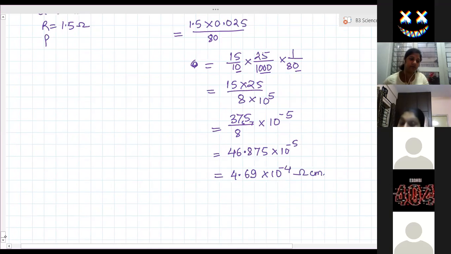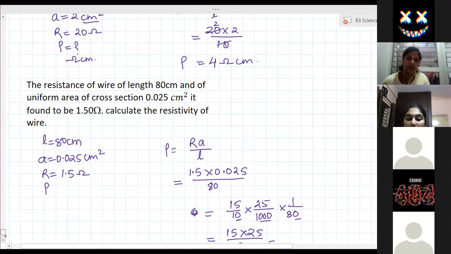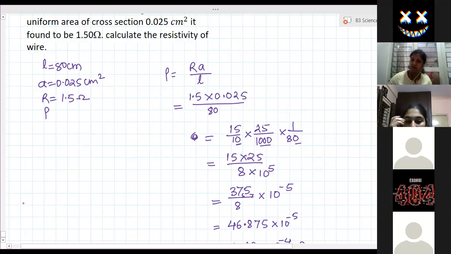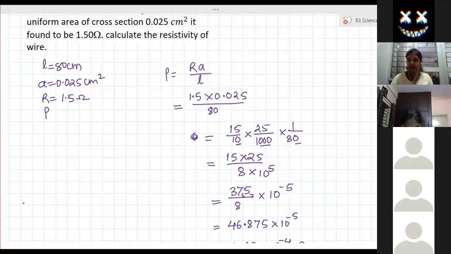Clear? Ma'am, is it always necessary to write like 10 raised to something? Yes, in standard form you have to write in standard form. Clear, everyone? How to do calculations? Yes, ma'am. In this part, calculation is only a bit problematic.